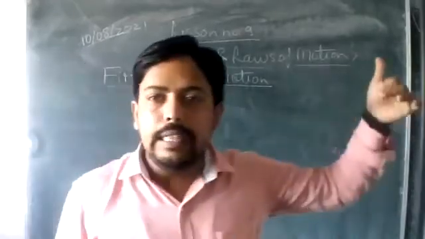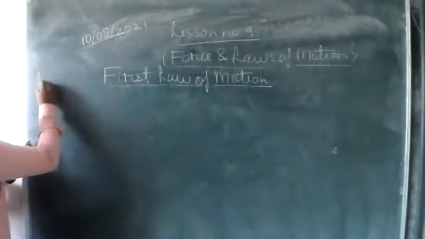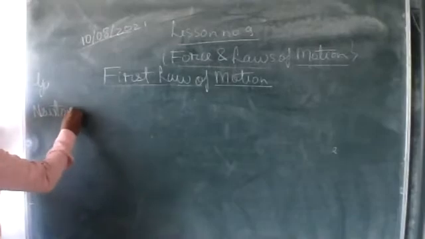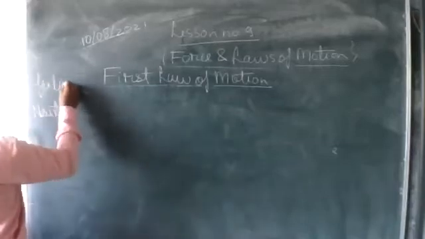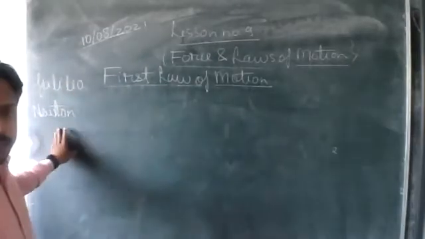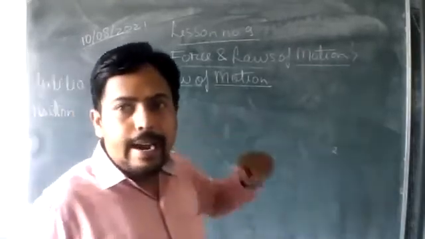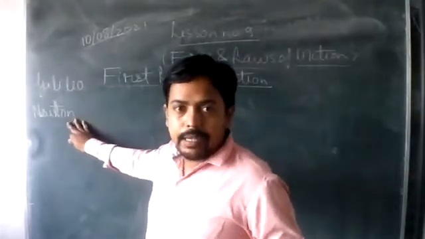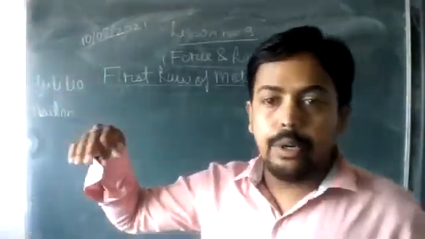Okay, there are total 3 laws of motion. Galileo was someone, and the other was Newton. Galileo was the first person who gave some description about the moving object. And secondly, there was a scientist named Newton who described each and every motion happening in the entire universe, according to his laws.